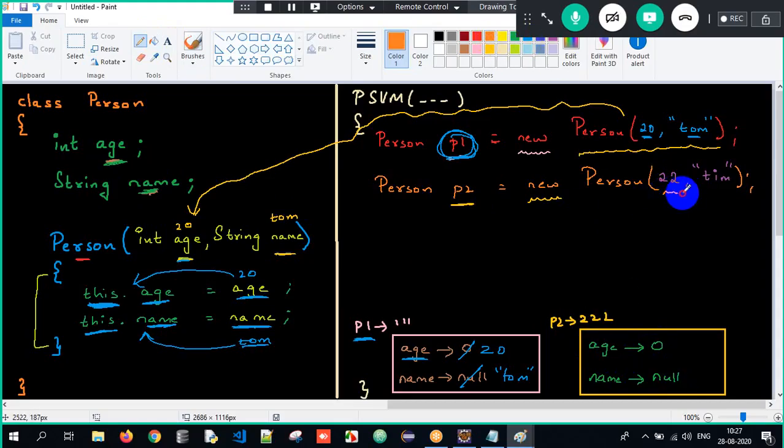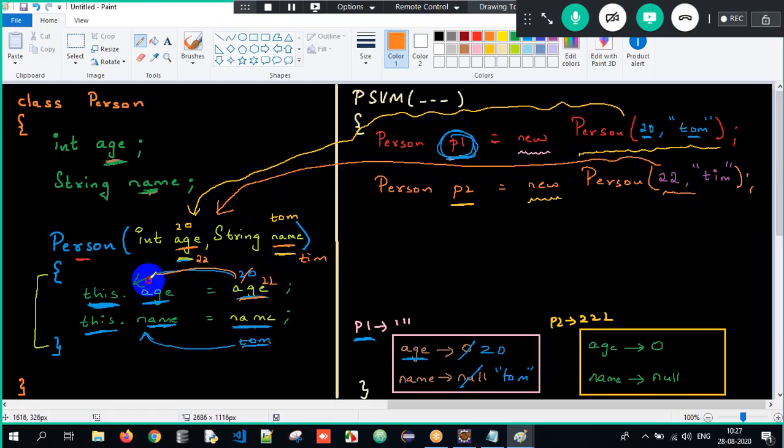And simultaneously, what is happening over here? The constructor is also getting executed. Just how the control goes, zip, zip, zip, the control goes here. What is the age I'm passing now? 22. And what is the name I'm passing now? Tim. So the age 22 is getting stored into the variable age of the current object, which is P2. In P2, the age will get initialized to 22. Tim will get stored into the variable name of the current object P2, so in P2, the name will get initialized to Tim.